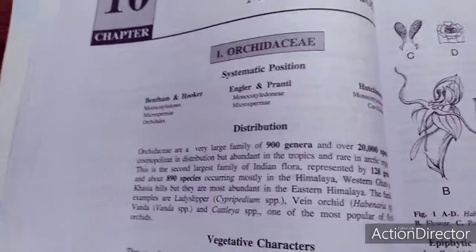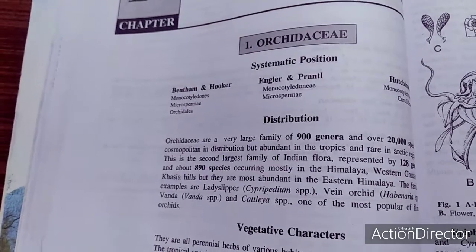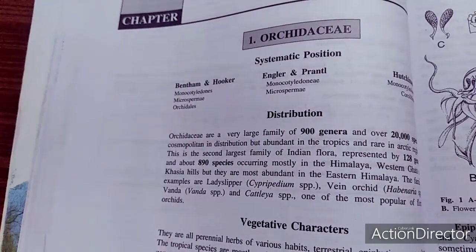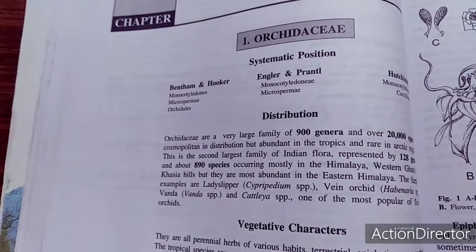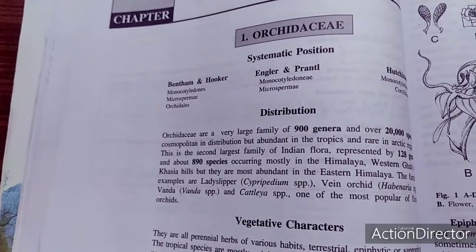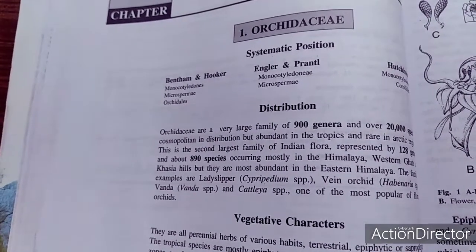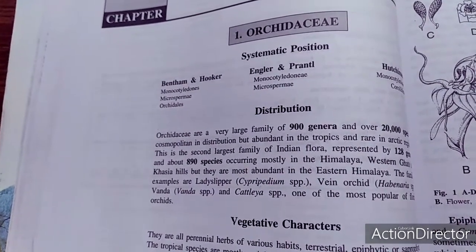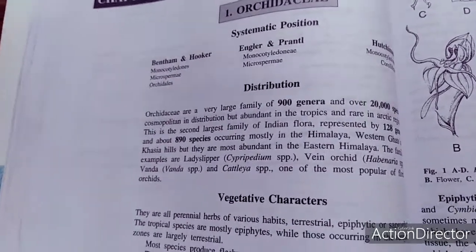The family has 900 genera and 20,000 species, cosmopolitan, and in India 128 genera and 890 species have been recognized. The best examples are the lady slipper Cypripedium, the vein orchids Habenaria, Vanda species, and Cordelia species.